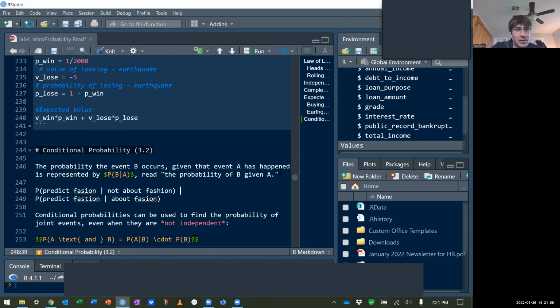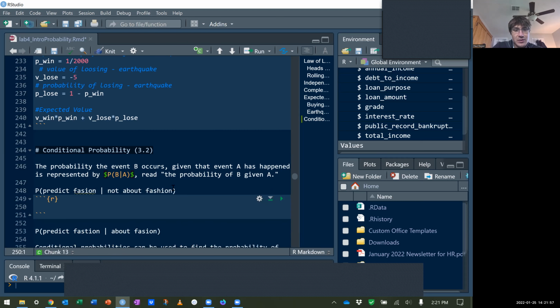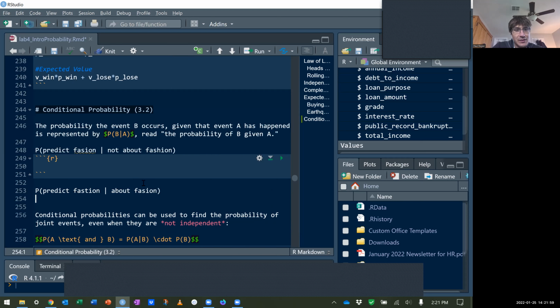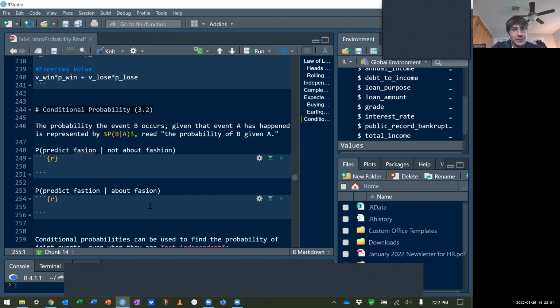I can't type, but I'm going to use some little code chunks. You can add this if you want or write it down for your own notes. So we're going to find these two probabilities. This is read, again, probability of predicting fashion given the photo is not about fashion.